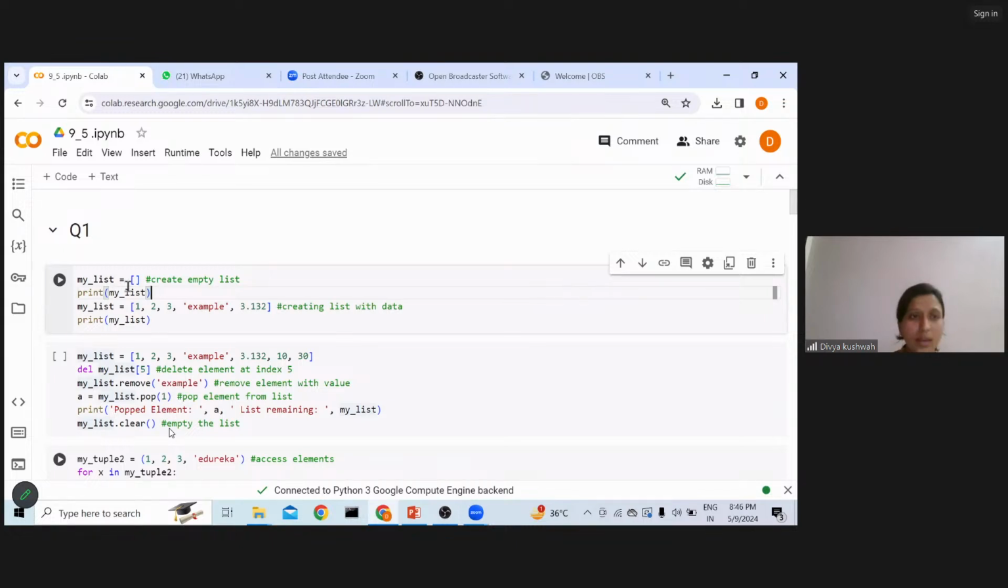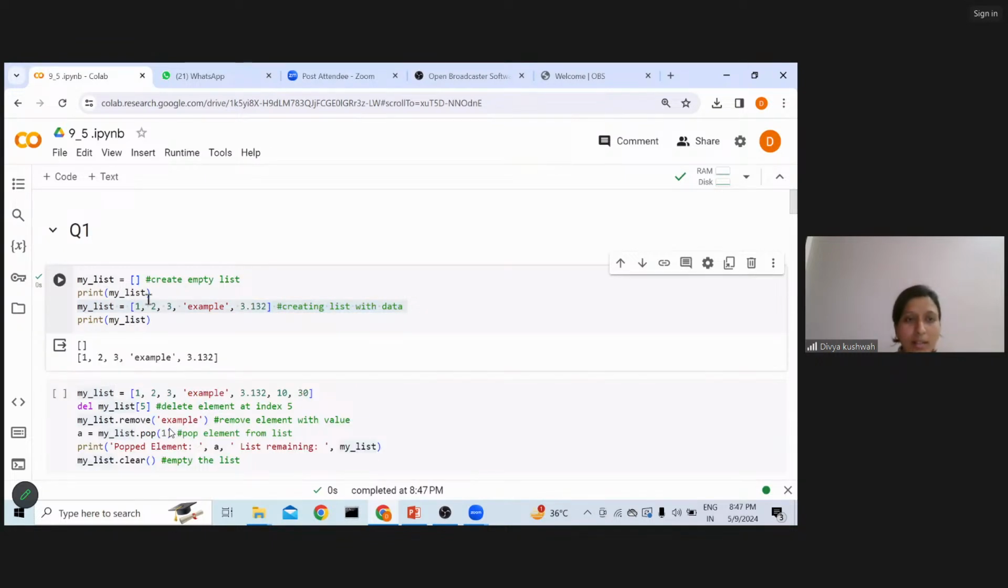String, list. See, this is my list and this is the square bracket. I'm printing it. So printing means I'm printing the empty list. This is the list where 1, 2, 3 is the data I have stored in this. If I execute this, what output am I getting? After printing the first, my list is empty, and then I'm storing the data into it. So you can see over here, data types, right?